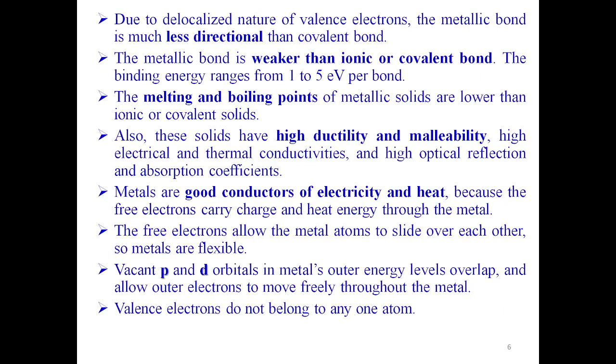Due to the delocalized nature of valence electrons, the metallic bond is much less directional than covalent bond. The metallic bond is weaker than ionic or covalent bond. The binding energy ranges from 1 to 5 electron volt per bond. However, we can say the metallic bond is stronger than van der Waals bond. The melting and boiling points of metallic solids are lower than ionic or covalent solids.